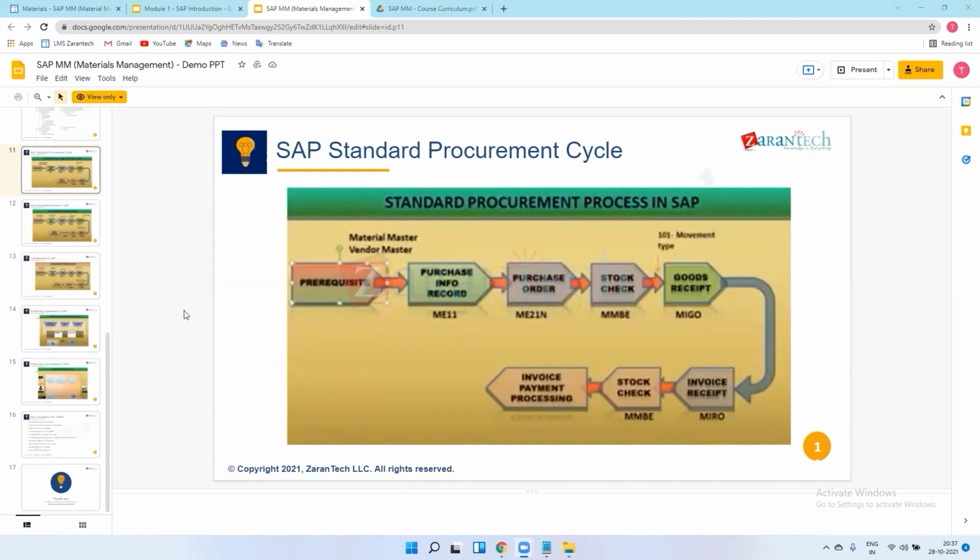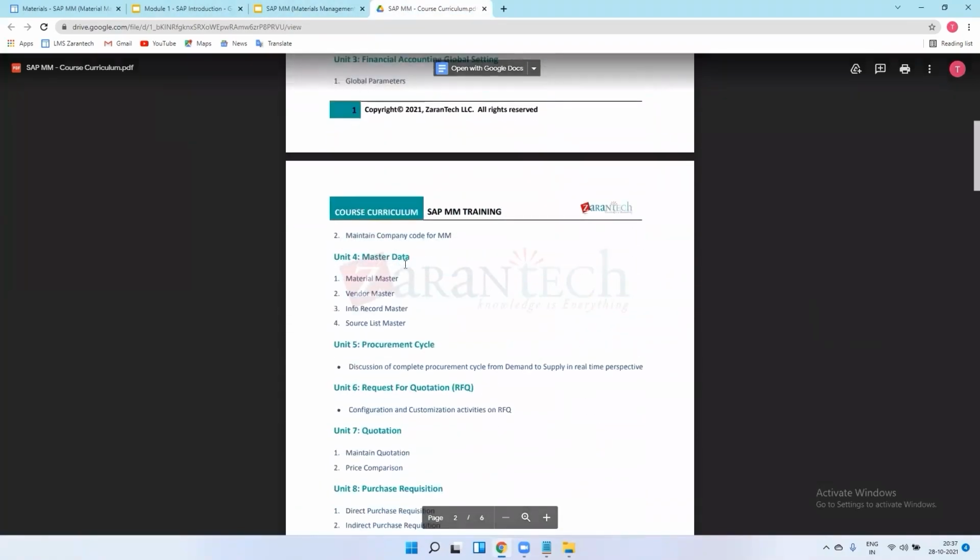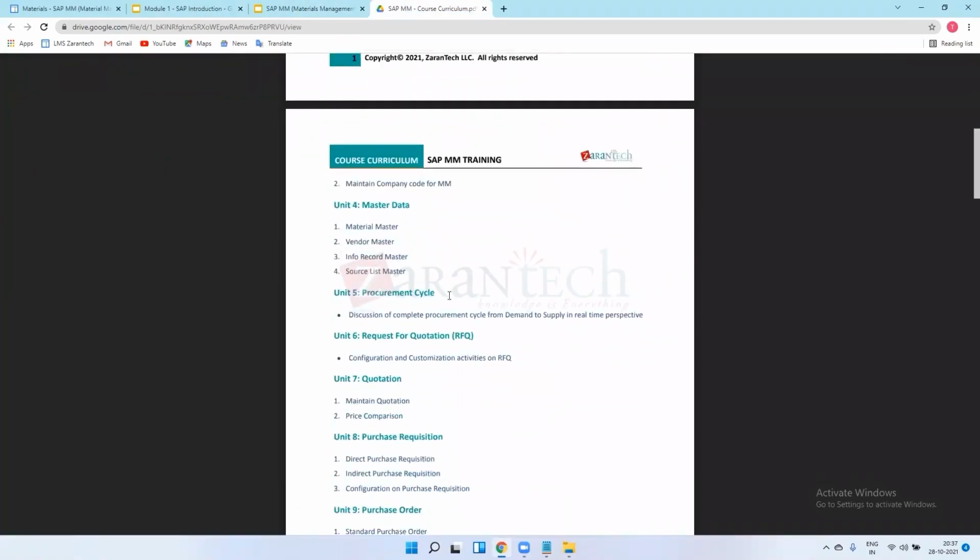Next, there is one procurement cycle chapter. I will show you where it is. See this one, Unit 5, procurement cycle.